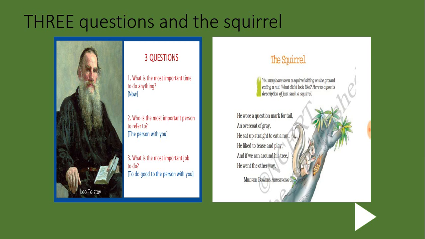Six lines. So here the poet is talking about the overcoat the squirrel has, and how the squirrel loves to tease and play, and how it runs around the trees, and how it played with the poet. That is what the poet is trying to tell in this poem. Let us check on to the next slide.